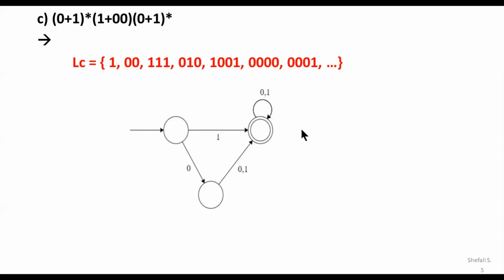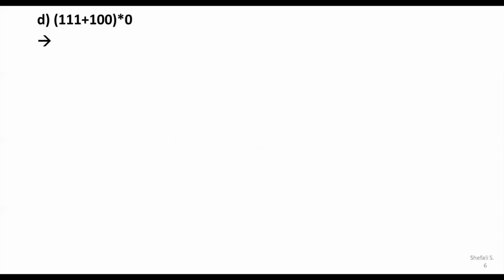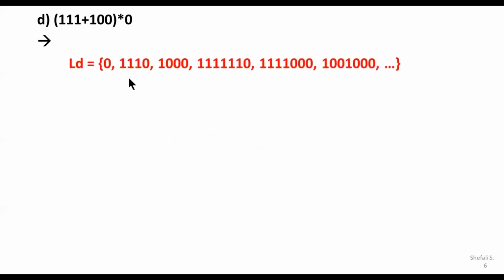I would like to move to the next example. Let the regular expression D say that I have a group of 3 elements, a 3-size string, which can be repeated with the Kleene star operation, and of course the string ends with 0. Now, what will be the language for describing this regular expression D?